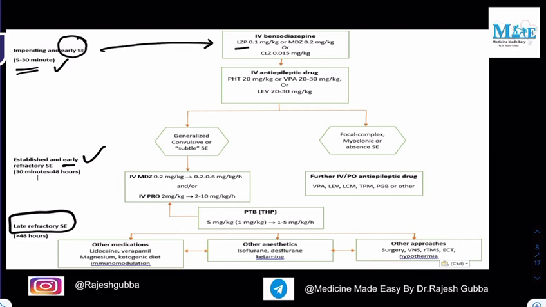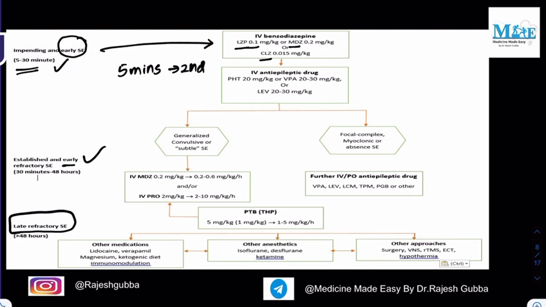Now, in case of early status epilepticus, the drug of choice will be intravenous benzodiazepine. Either we give LZP, which stands for lorazepam, or midazolam, or clonazepam. Lorazepam is considered the drug of choice, and the dosage you need to know is 0.1 milligrams per kg body weight. You give one dose of lorazepam and wait for 5 minutes. If the episode repeats, then you can give the second dose.